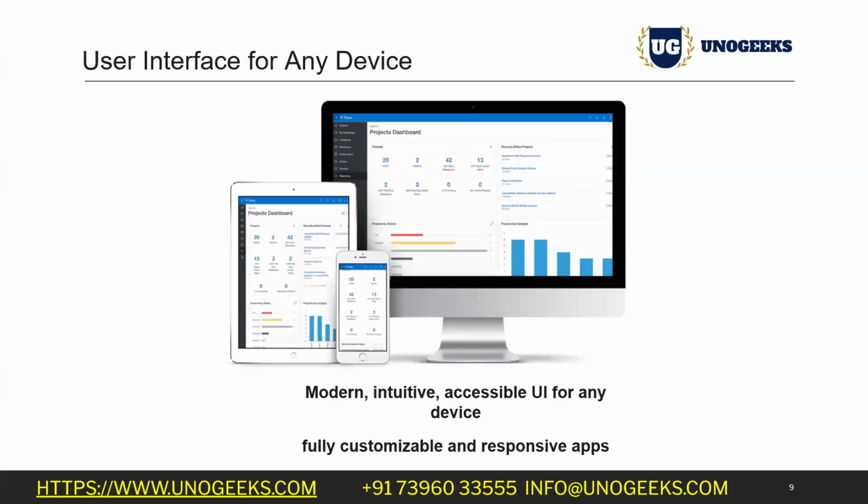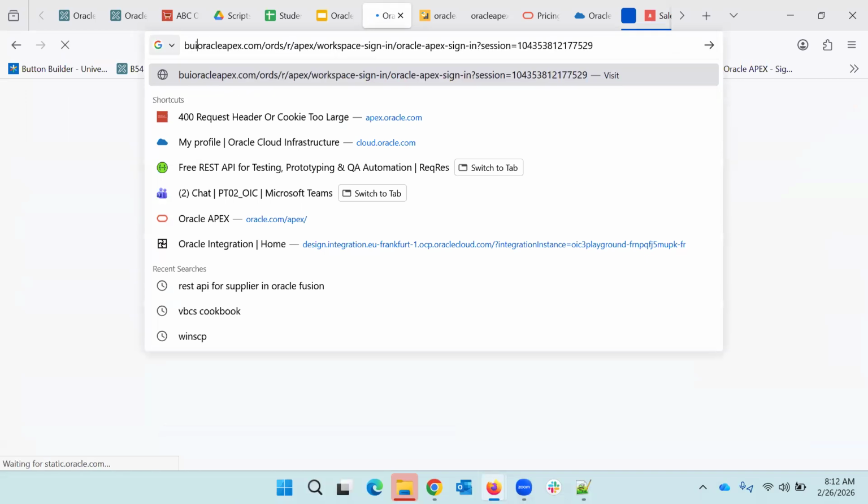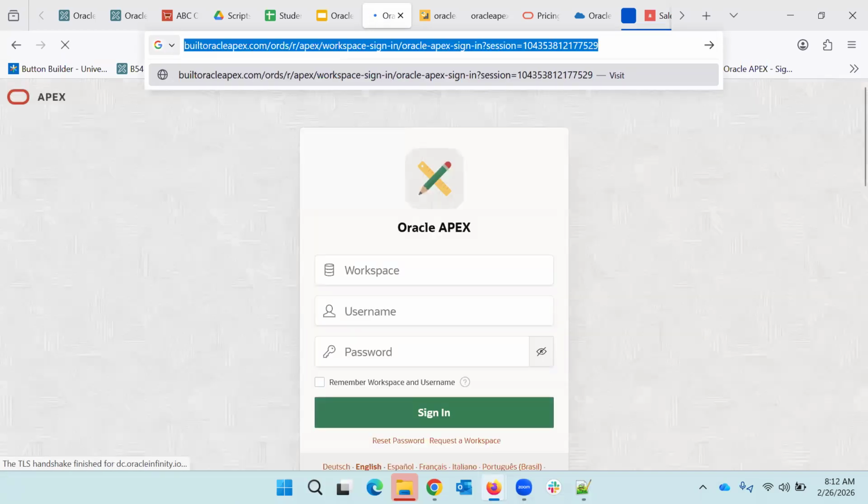Now, before going further, we have seen what Oracle Apex is and what all things it can do. But I also wanted to show what other developers in the community have developed with Oracle Apex. So we can come here, and there is one website, Built with Apex.